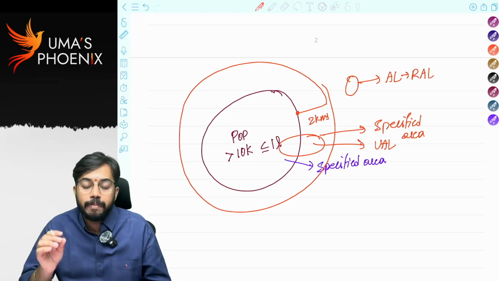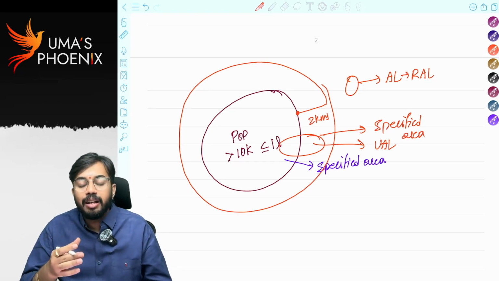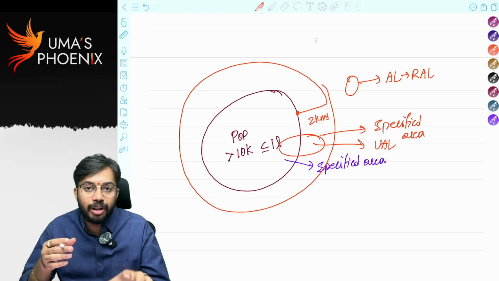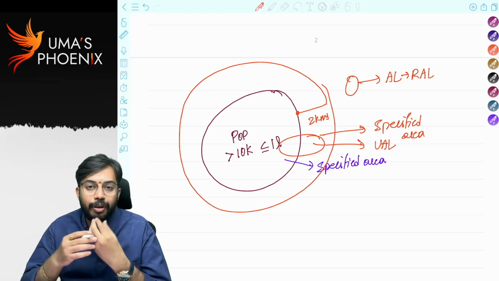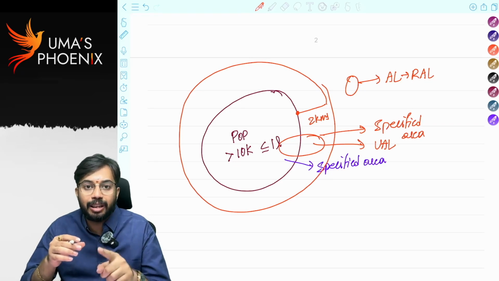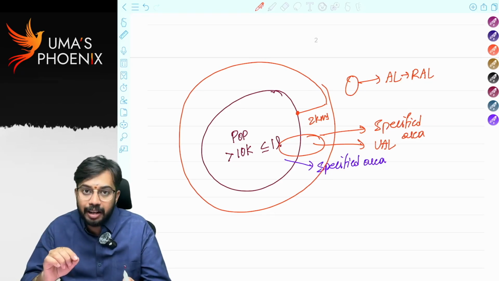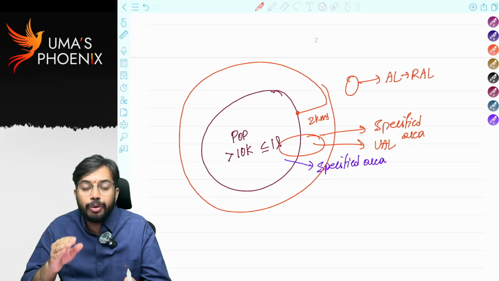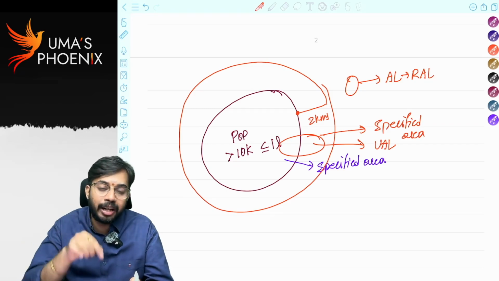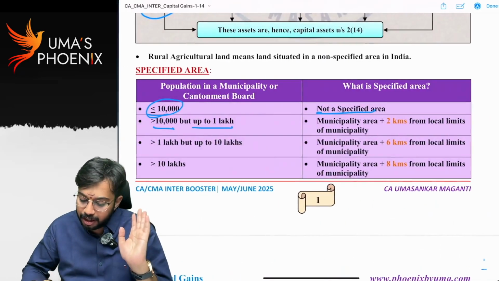Is it clear? So, if the population in a city is less than or equal to 10,000, then the agricultural land located in such an area we call rural agricultural land, because it is located in a non-specified area. If the population in that municipality is greater than 10,000 and up to 1 lakh, then that area we call a specified area. Not only that municipality area, 2 kilometers from the end of the municipality is also considered a specified area. If agricultural land is located in a specified area, it is urban agricultural land. Outside the specified area, rural agricultural land.